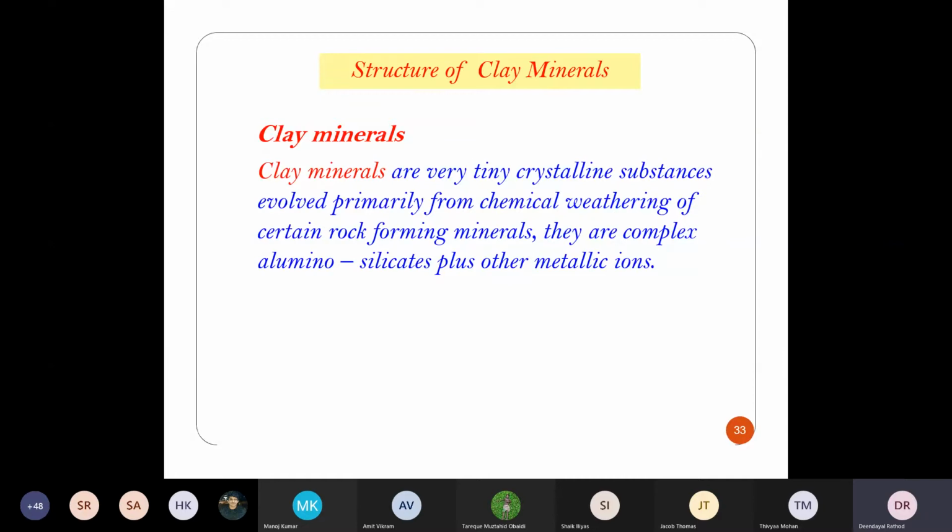So this behavior is not good for our construction. It will swell and shrink, and because of that, it will try to lift our foundations. There may be some cracks in the building because of the swell and shrink characteristic of the clay soil. That's why we should not construct our buildings on clay soil. But if you see in Trichy, just check both sides, all buildings are constructed in the field only.